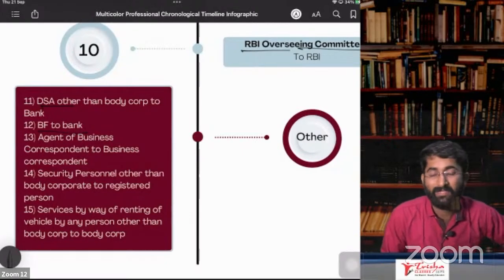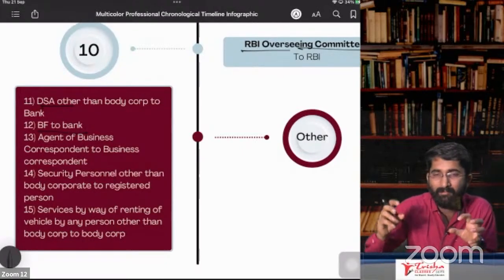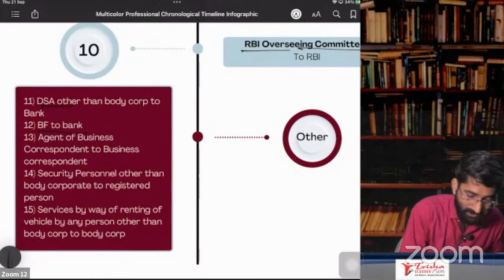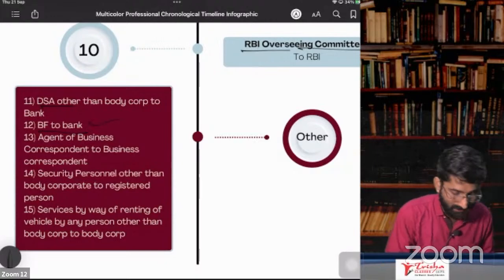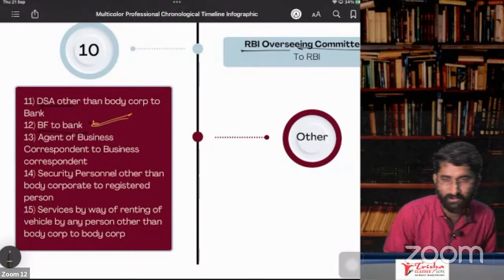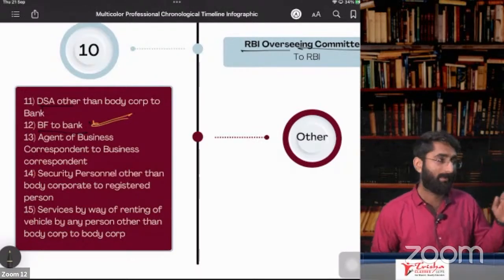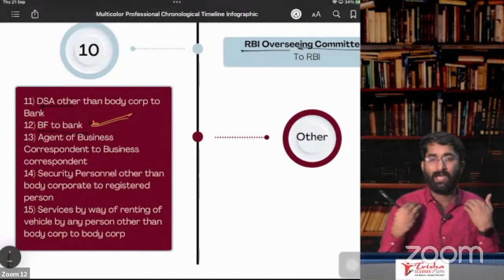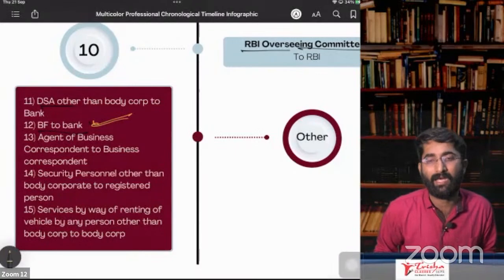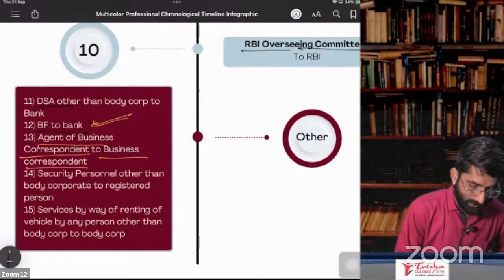BF. What is BF? Business facilitators. For example, in case of banks, there will be some business facilitators in rural areas. They give awareness about banking services to the people in rural areas, and for that they get some payment from the bank. Now the bank is the service recipient, I am the business facilitator and the service provider. Who is liable to pay under RCM? The bank is liable.